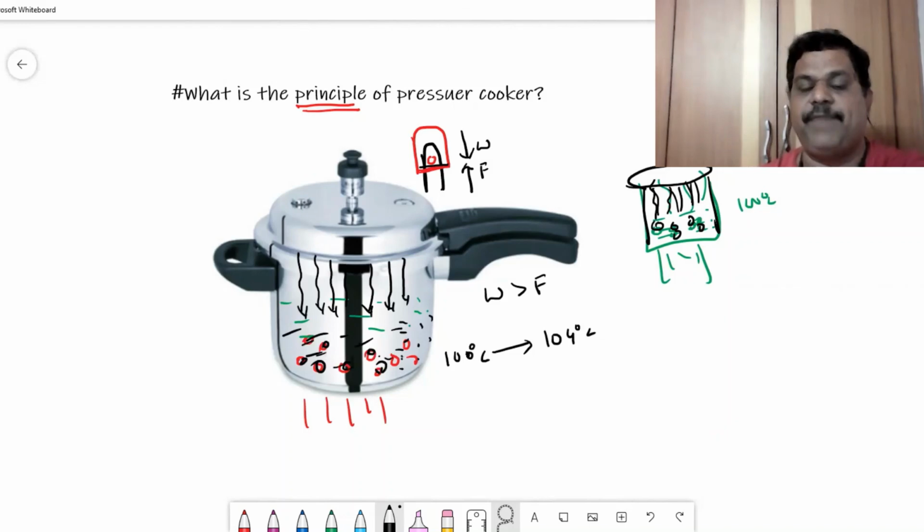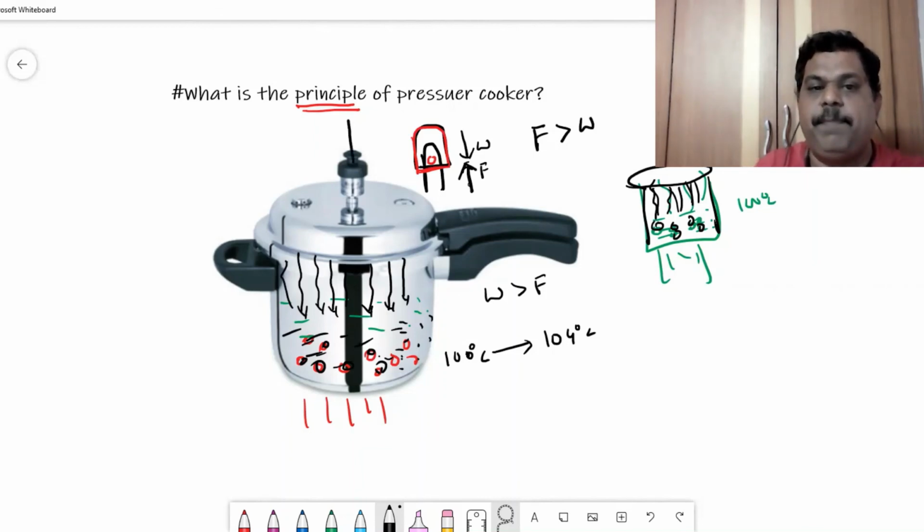The rice will cook very fast. But there is one danger here. As the steam keeps on building, this may explode. So how is it regulated? When the steam keeps on increasing, the force exerted by the steam will increase. At one point, the upward force exceeds the weight of the cap. When this happens, the cap will be pushed up. When the cap is pushed up, the nozzle will be exposed to the surroundings, so all of a sudden, all the steam will escape out of the nozzle.